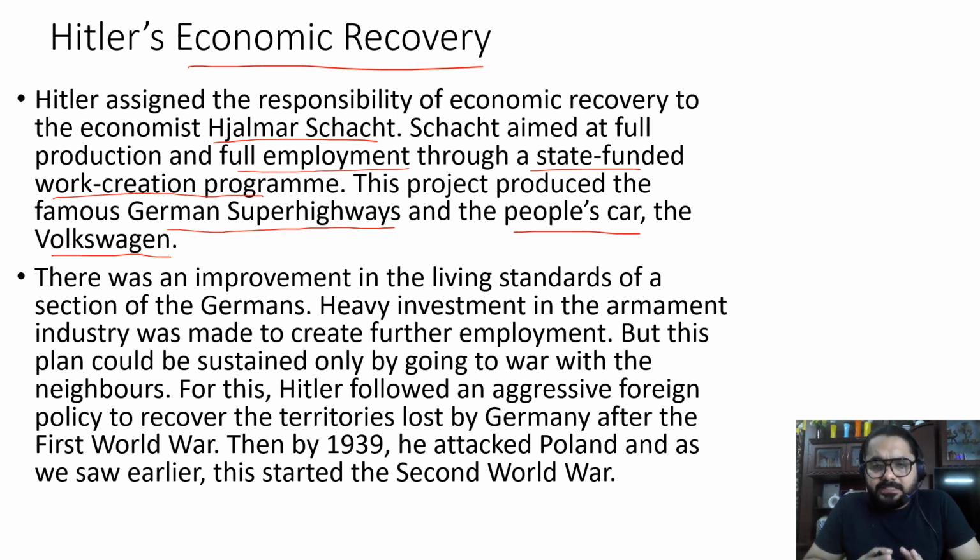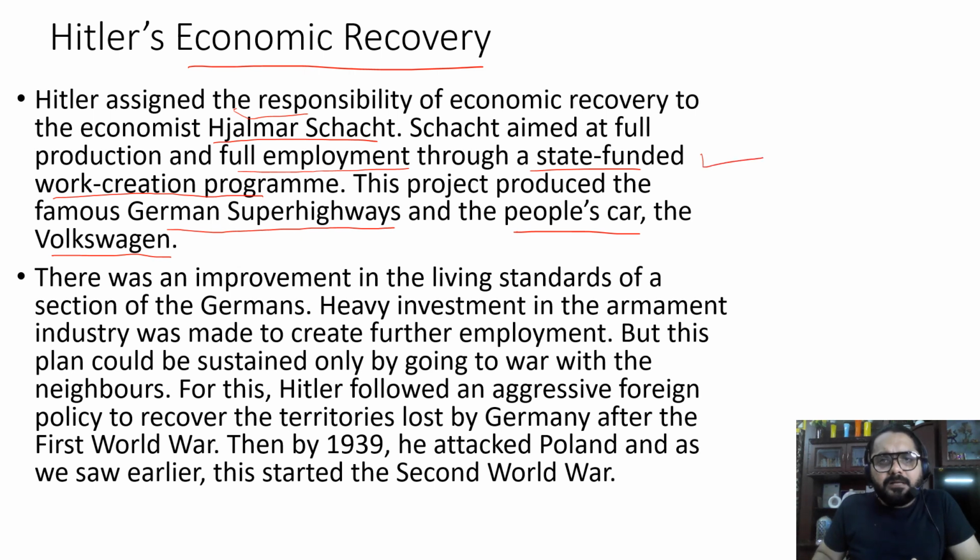Now, during the times of depression, Hitler wanted to recover his economy. He wanted to bring the economy back to a normal state. So in that process, he assigned the responsibility of economic recovery to an economist called Hjalmar Schacht. So how did Hjalmar Schacht aim at economic recovery? His strategy was to create full production and full employment. This production and employment was funded by the government itself.